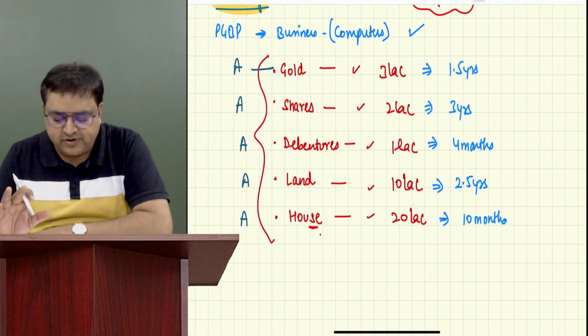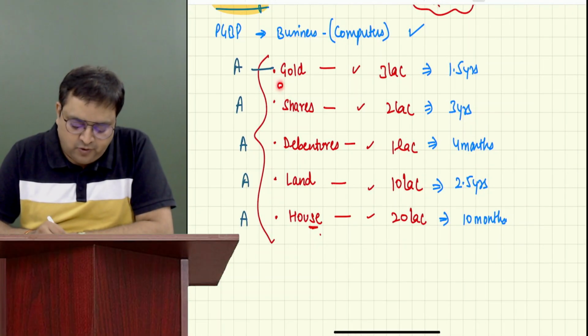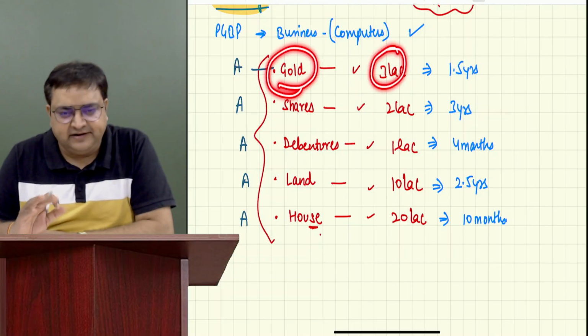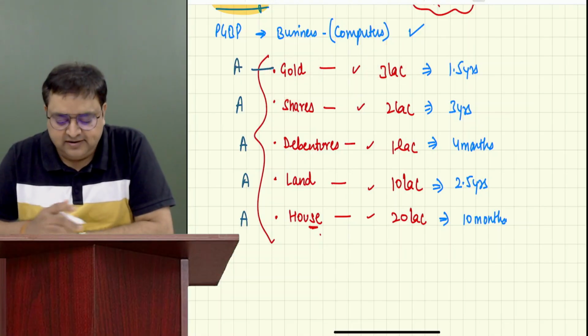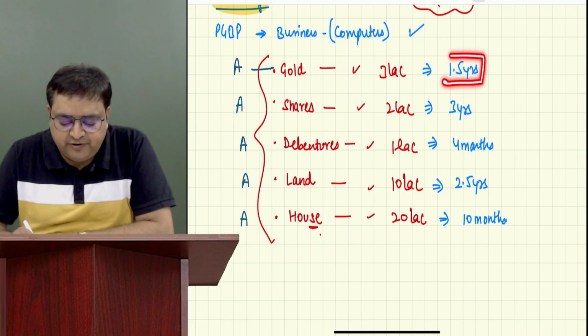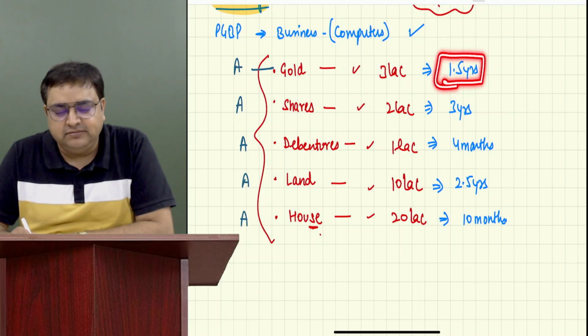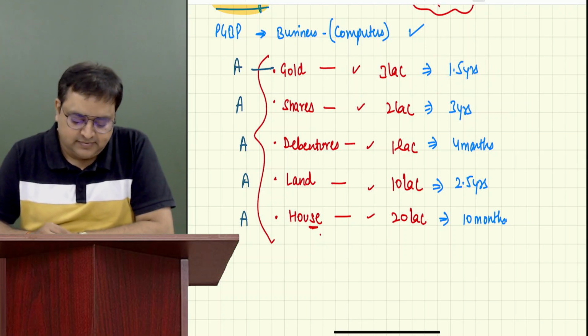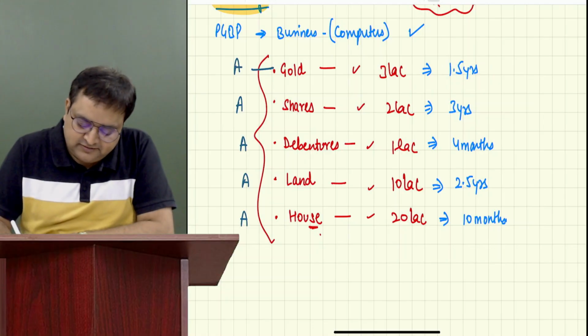Okay, now guys, your activity for you. Don't write anything. Tell me gold. There is a gain of 3 lakh. Let's say randomly I have taken this figure 3 lakh. We have sold it after 1.5 years. Short term, long term? Short term. Very good. This is called short term.